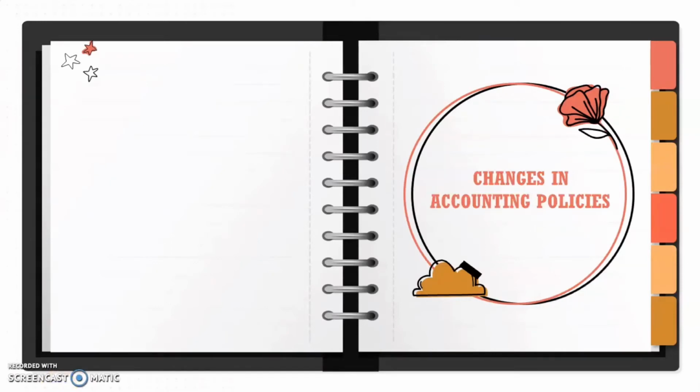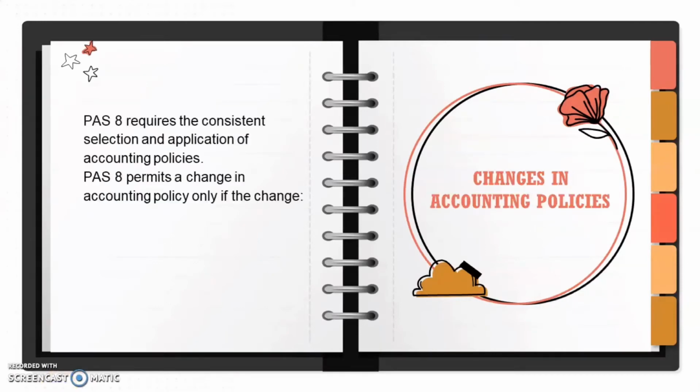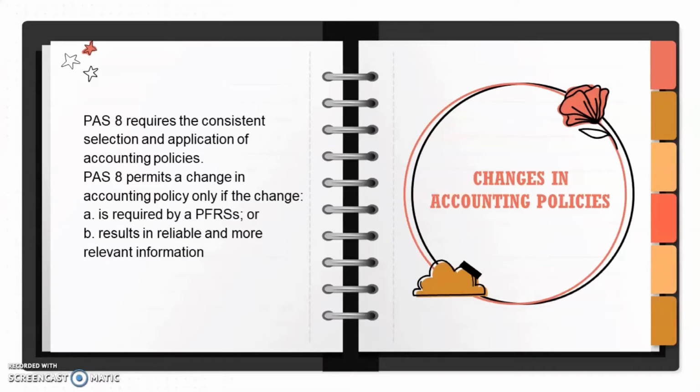Changes in accounting policies. It is under PAS 8. Papayagan lamang na magkaroon ng pagbabago when it comes to their accounting policies kapag una is nire-require ng PFRS. O kaya yung pagbabago na gagawin ay mag-result ng more relevant at more reliable information sa financial statement. So in this case, sa letter B, you are changing accounting policy voluntarily.